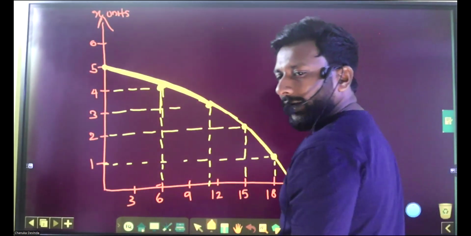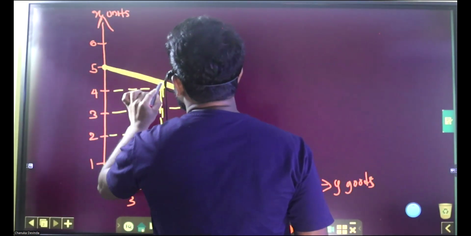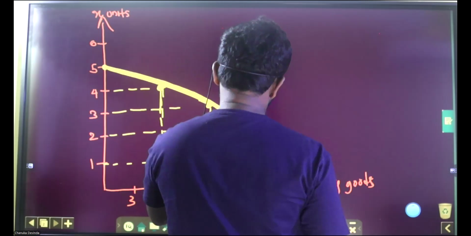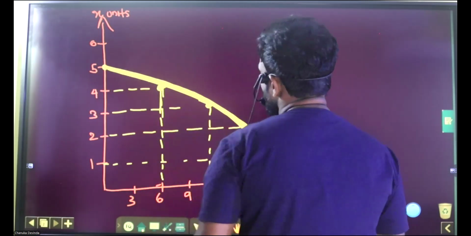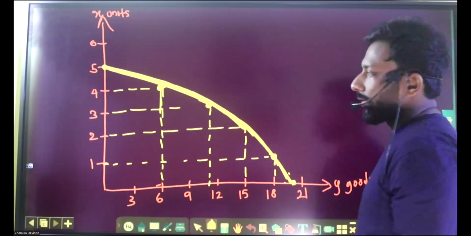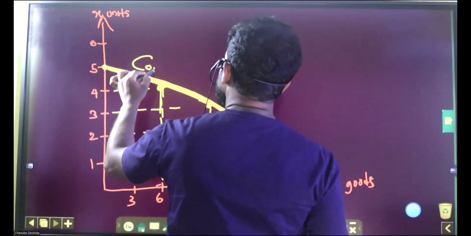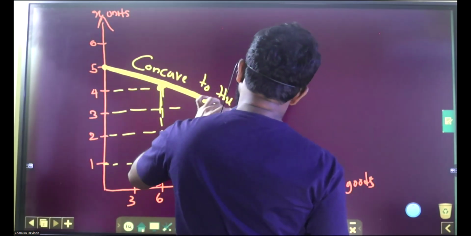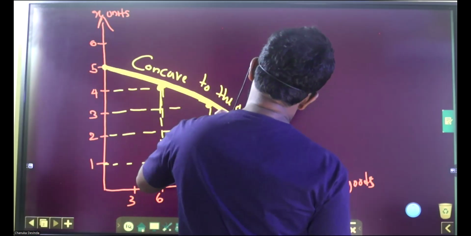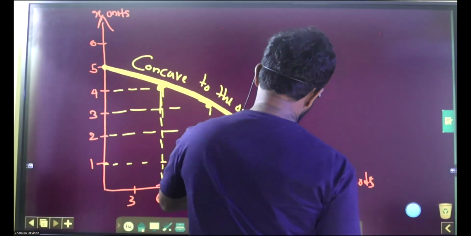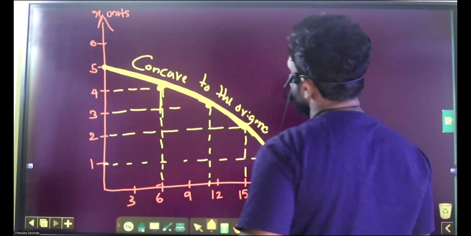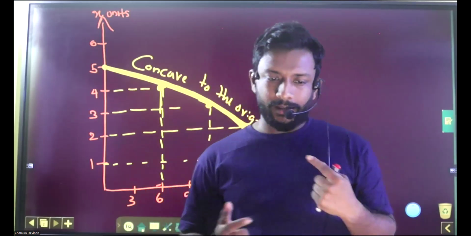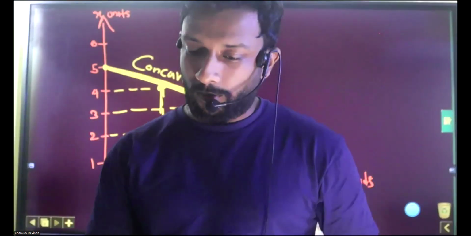It is concave to the origin, right? Concave to the origin. This is the graph. This is what? PPC. Right. So you can draw it now by yourself, because I drew it. Now you saw how to draw.